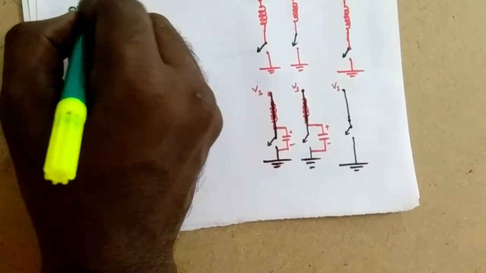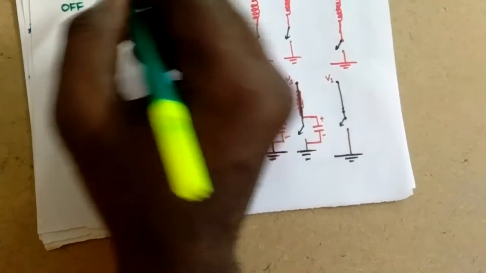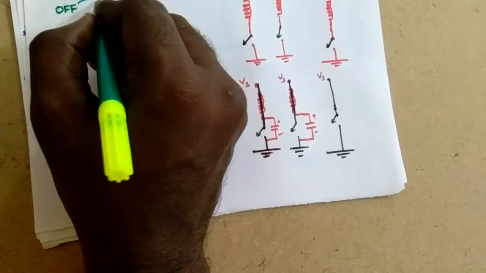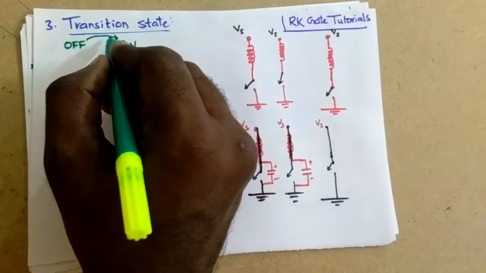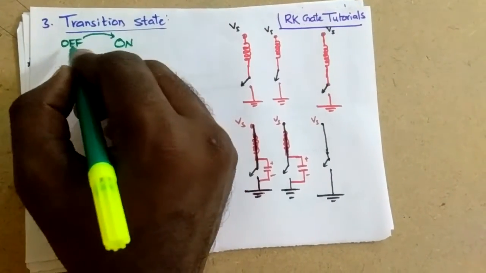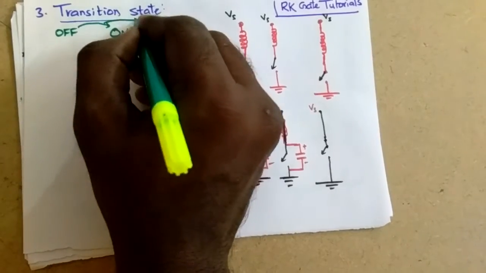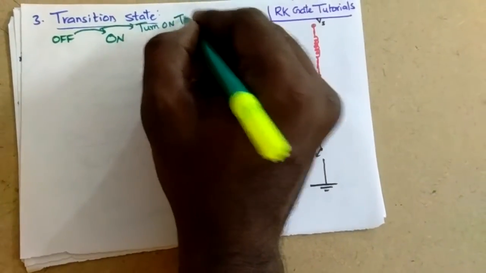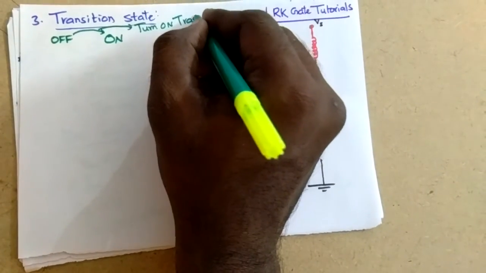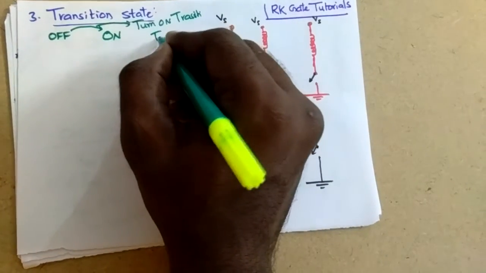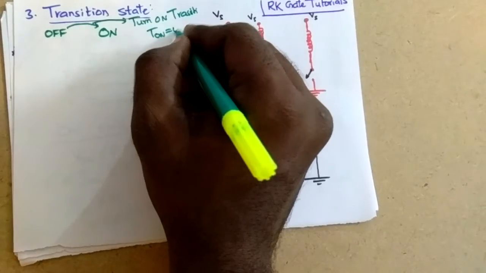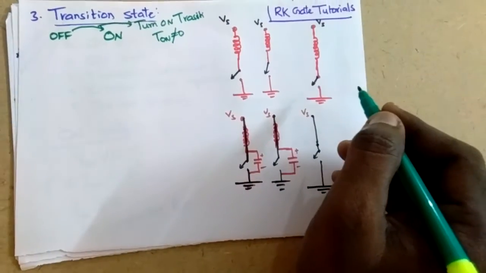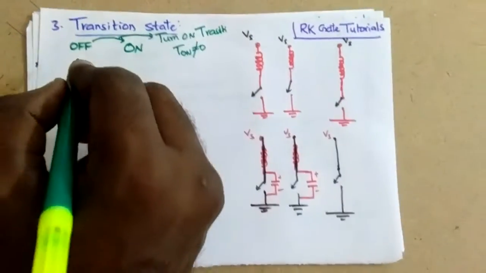Let us say the switch is in the off state and we want to turn it on. The transition time taken from off state to on state is nothing but the turn on transition. The T on should be 0, but it is not becoming 0.